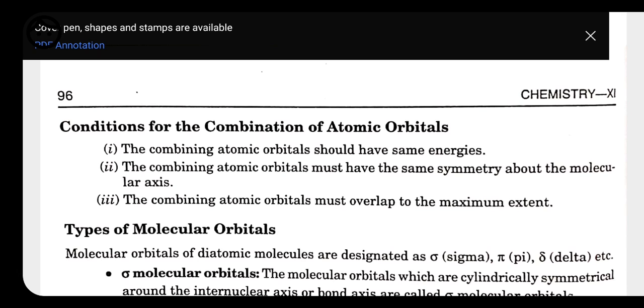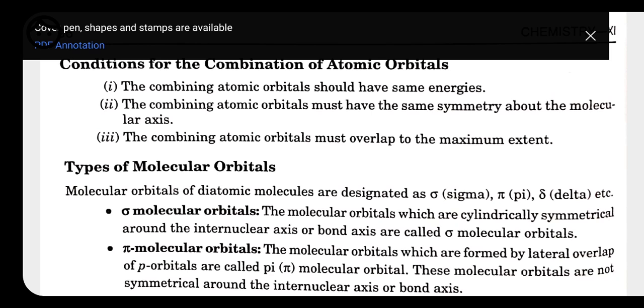Like 2s can combine with 2s, 2p with 2p only, and 1s cannot combine with 2s, and 2s cannot combine with 2p. Okay, why does it happen? Because of the difference in the energy level. If the energy level is the same, or they have comparable energy, then only the combination will take place. So such combinations are possible for the heteronuclear diatomic molecules of the type AB, in which 2s can combine with 2p.